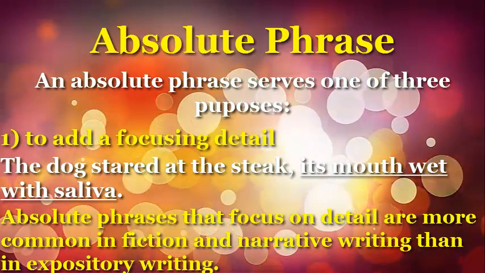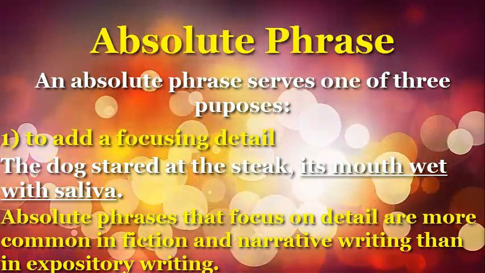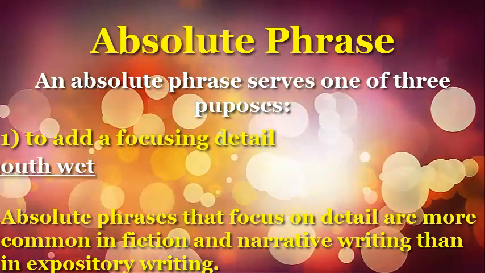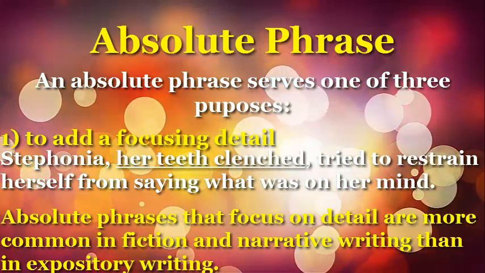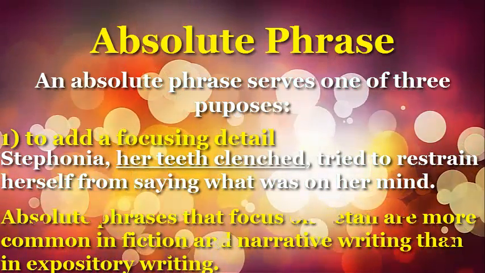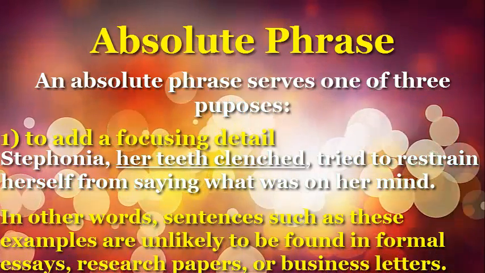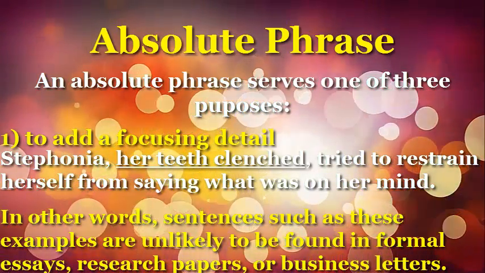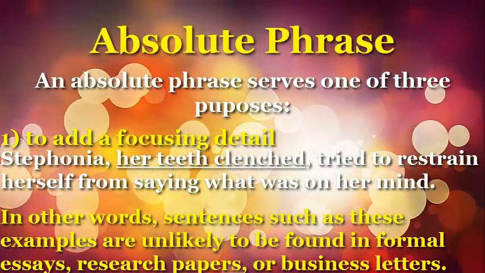Absolute phrases that focus on detail are more common in fiction and narrative writing than in expository writing. In other words, sentences such as these examples are unlikely to be found in formal essays, research papers, or business letters.